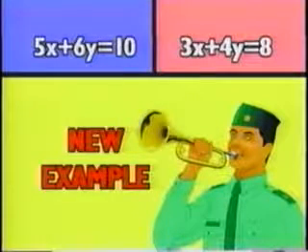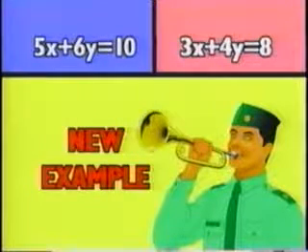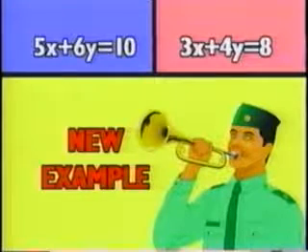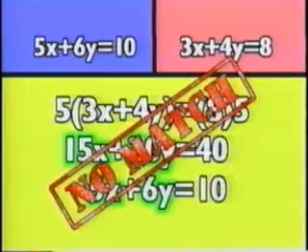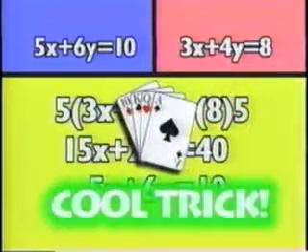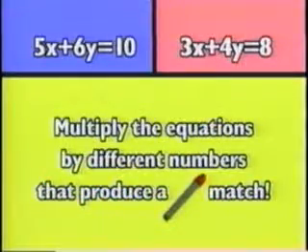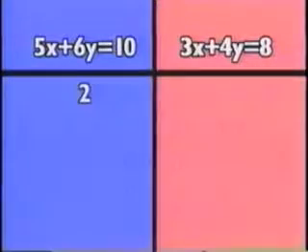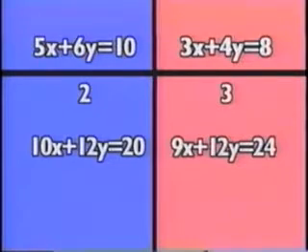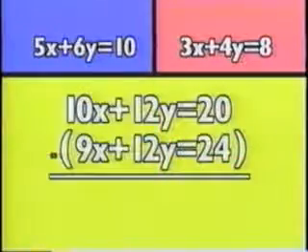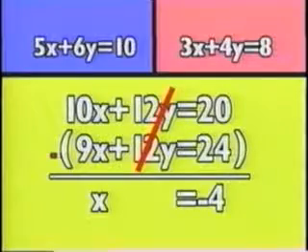Here's a new example. We've got 5x plus 6y equals 10, and 3x plus 4y equals 8. You can't multiply by the same number to produce a match. It won't work. So we've got another trick for you. Multiply the equations by different numbers that produce a match. For instance, multiply the first by 2 and the second by 3. You'll get 10x plus 12y equals 20, and 9x plus 12y equals 24. Then subtract, and you eliminate the y to get an x of negative 4.